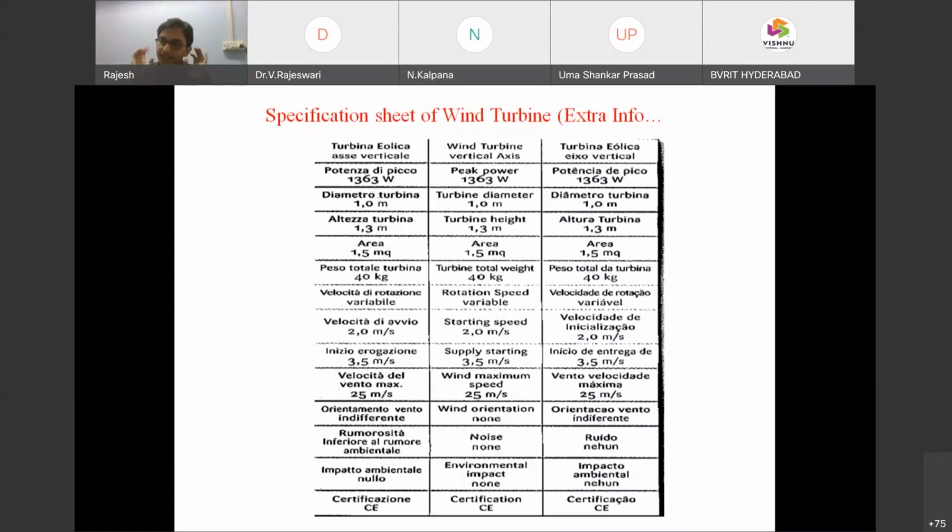The same thing applies here. If you want to design a wind turbine, first you have to identify the location, whether it is onshore or offshore. Then, what is the most probable wind speed? You get the history of data. Take one calendar year, let's say the 2020 calendar year. What is the most probable wind speed?